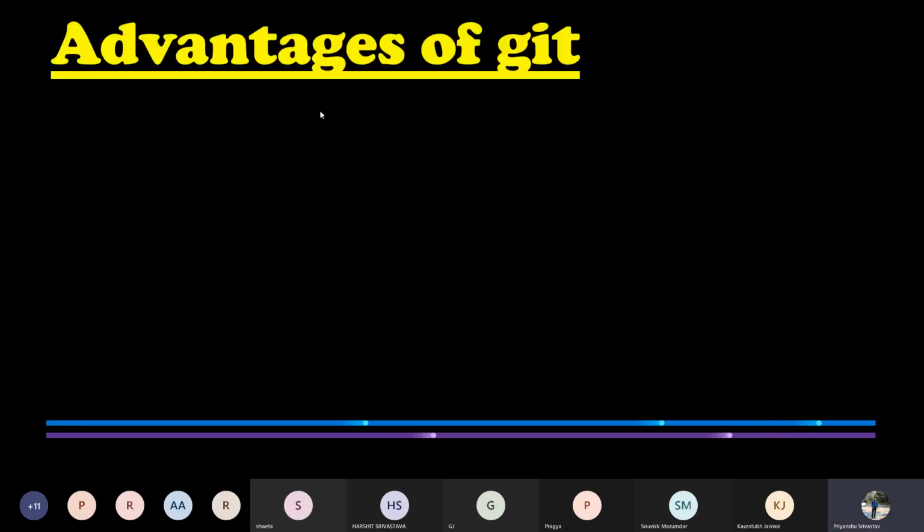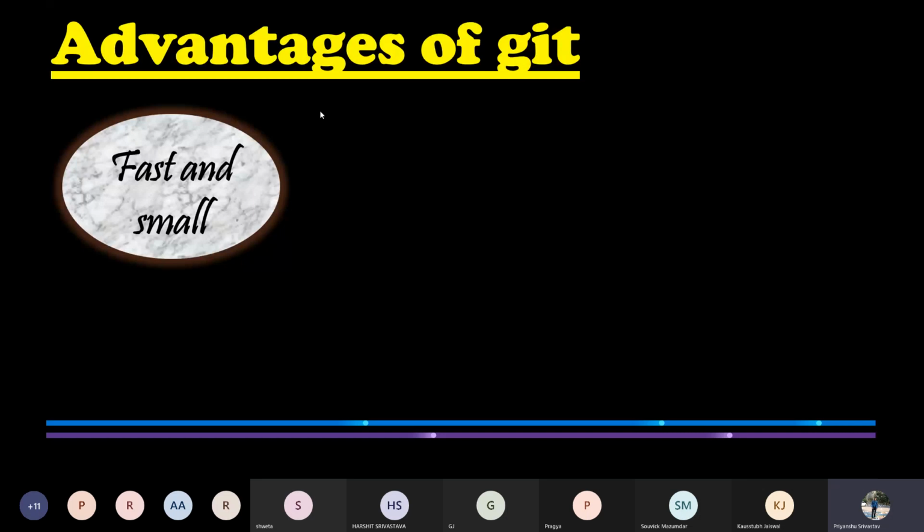The first advantage of Git is that it is very fast and small. As most of the operations in Git are performed locally, it gives a huge benefit in terms of speed. Git does not rely on a central server. That is why there is no need of net connection for every operation. Also, the core part of Git is written in C, which avoids the runtime overhead costs associated with other high-level languages. Thus, Git is very fast and small. It occupies a small space in the hard disk.